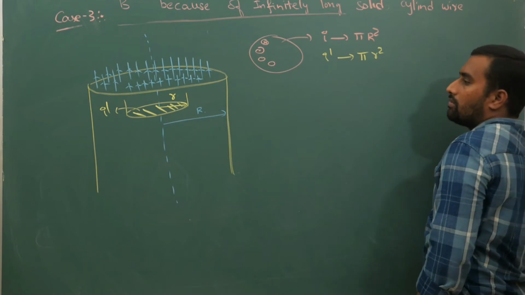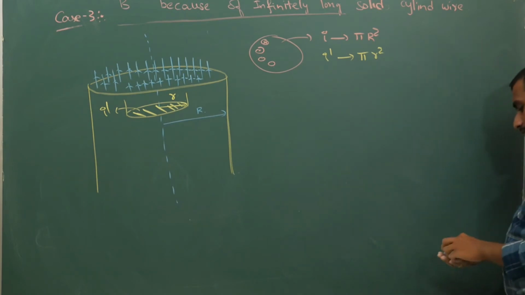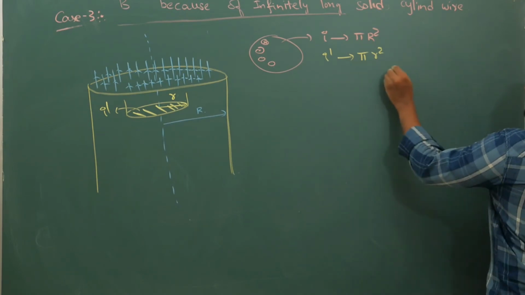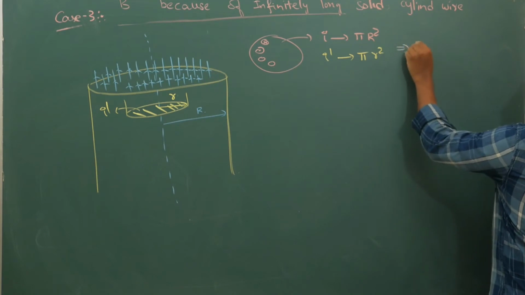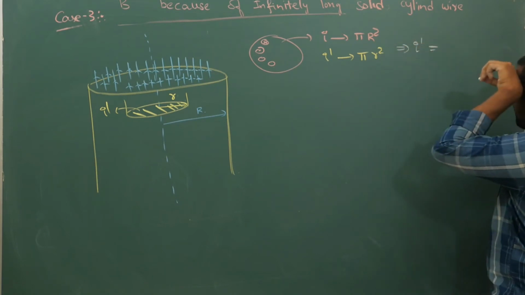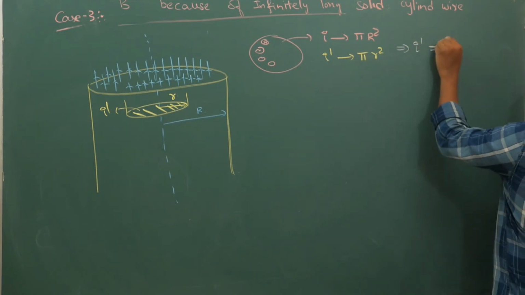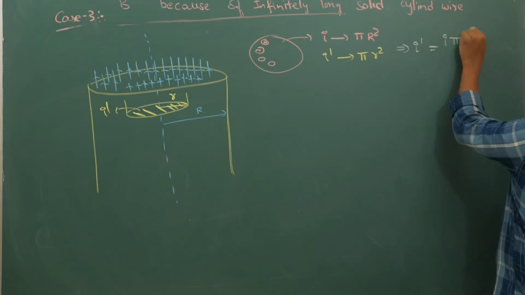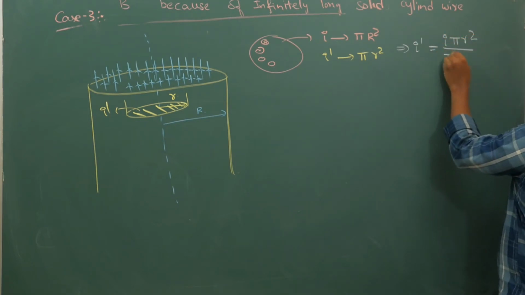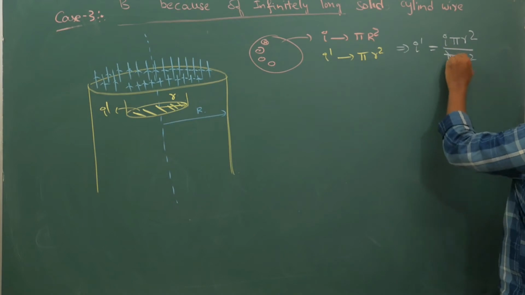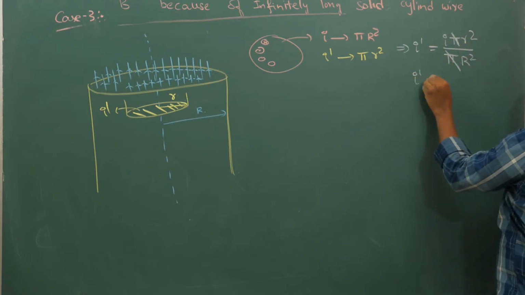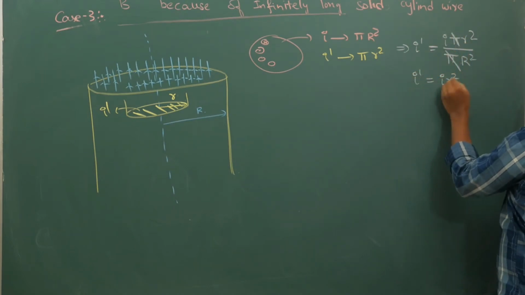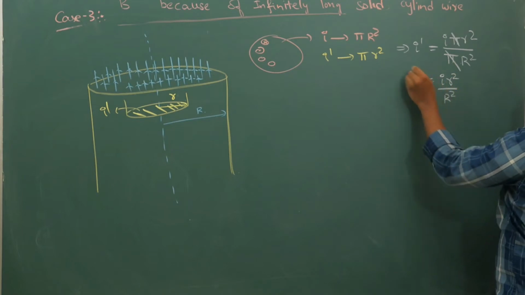So for a point inside, if I try to calculate the magnetic field, your I dash is going to become, after cross multiplying, I times pi small r square by pi capital R square, pi will go off. Your I dash is I times small r square by capital R square.